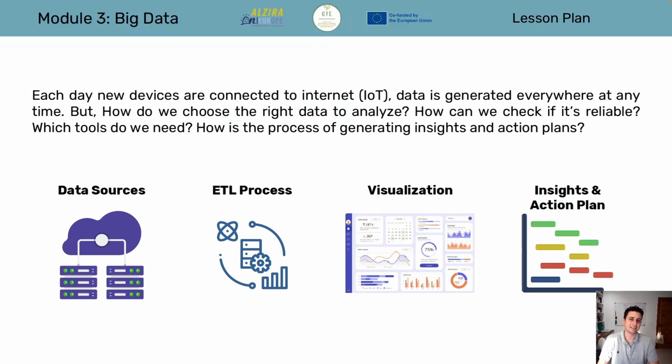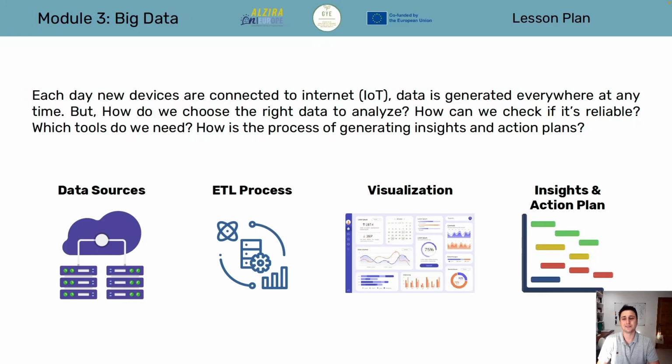As we discussed in the first module, the digitalization module, we saw the key technologies related to digitalization, and one of them was the Internet of Things. Internet of Things means that every machine, device, appliance, and even cars and several other technologies are connected to the internet and generating data exponentially.